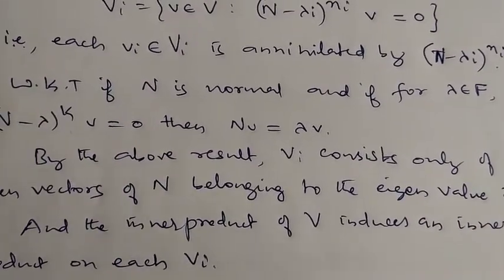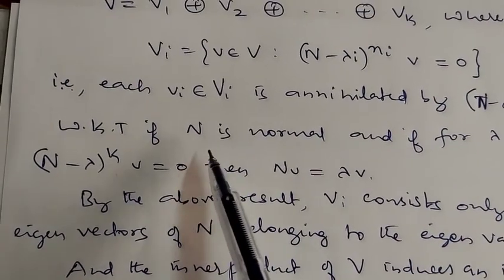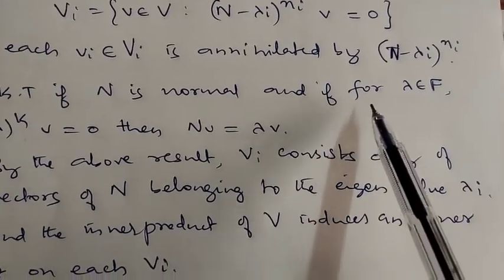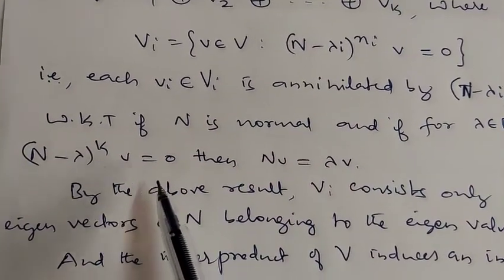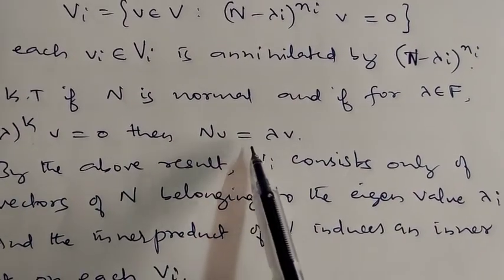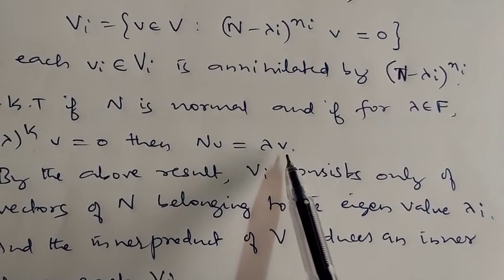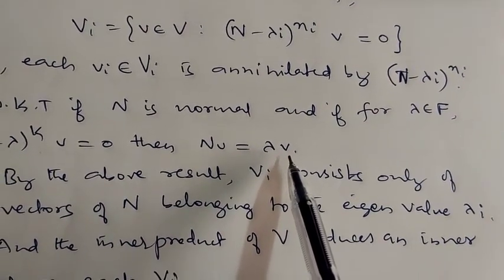Okay. So we know that if n is normal and if for lambda belonging to F, (n minus lambda I) to the power k of v is 0, this implies n of v is equal to lambda times v. Just now we have proved this result.